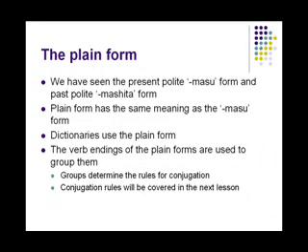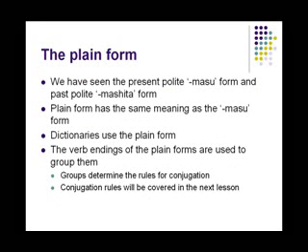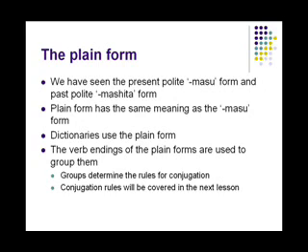First, there is a plain form of the verb. You have not seen this plain form so far. You have only seen the masu form or the mashita form. The masu form is the polite form. The plain form has the same meaning as the masu form. The dictionaries use the plain form of the verb only. The verb endings of the plain forms are used for grouping them. The groups will determine the rules for conjugation. The conjugation rules will be covered in the next lesson. I will not be talking too much about the plain form of the verb. As we cover the conjugation, we will get to understand them much better.